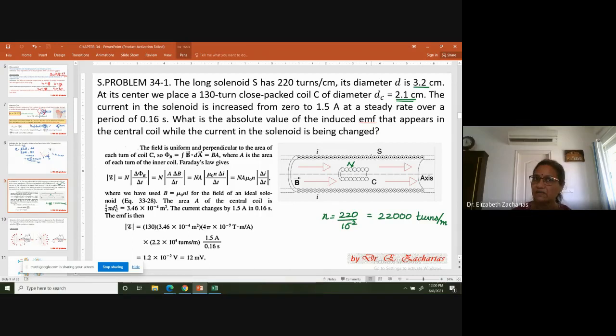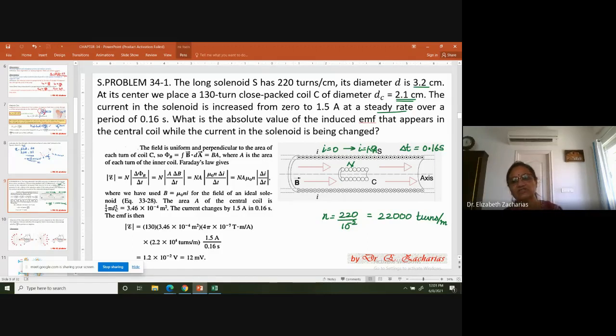And the current in the solenoid is going to change. Initially, the current is 0 and you are changing it to 1.5 ampere, at a steady rate. And you are doing this in a time interval t equal to 0.16 second.